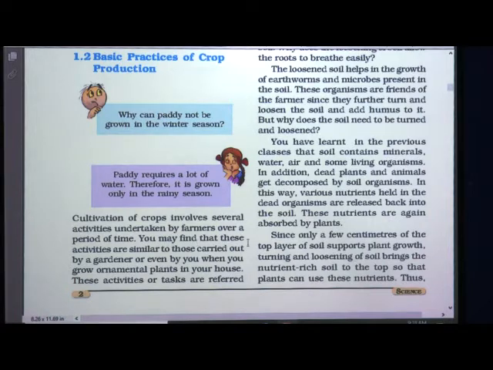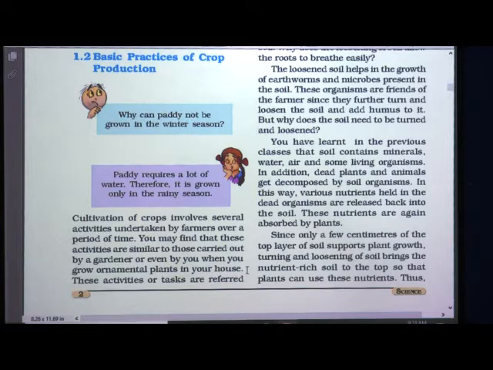You may find that these activities are similar to those carried out by a gardener or even by you when you grow ornamental plants in your house. So students, I think all of you have done tree plantation, isn't it, in the school or at some other place or even in your house garden.